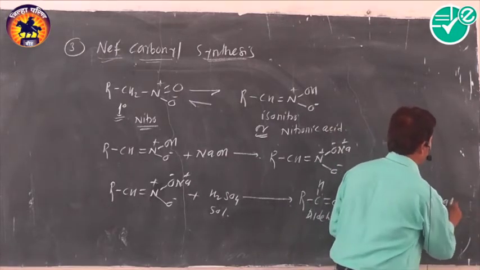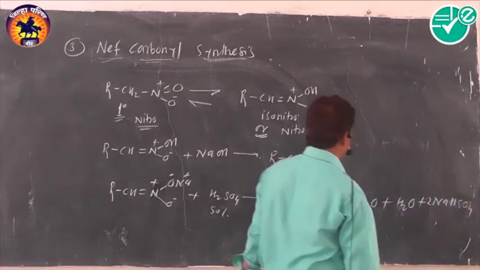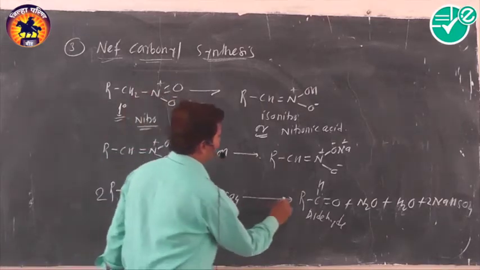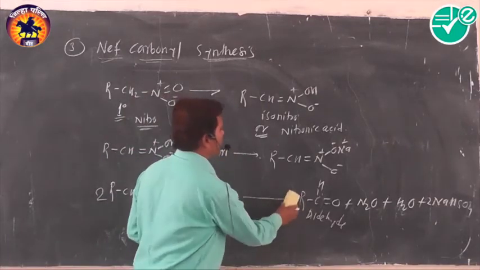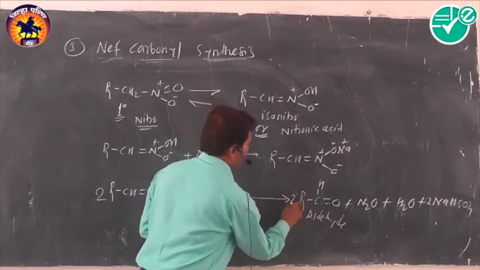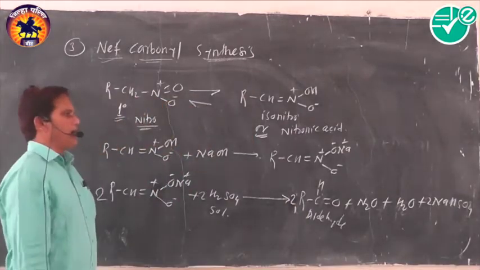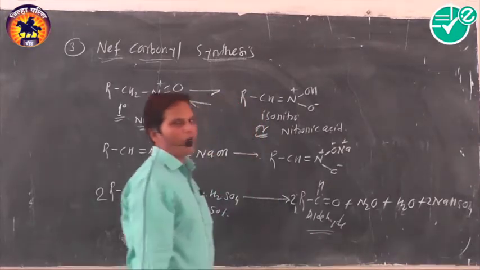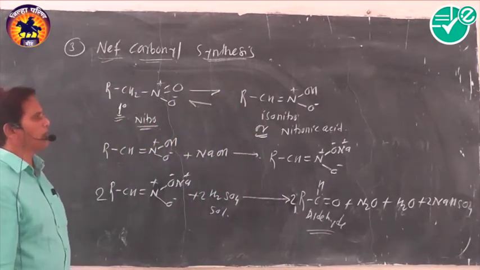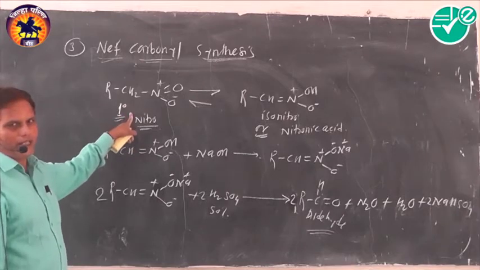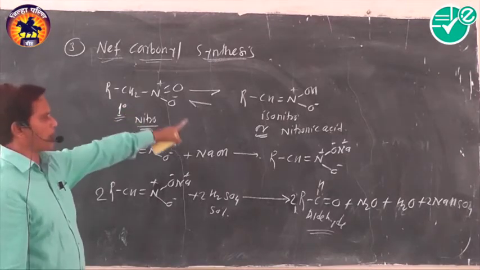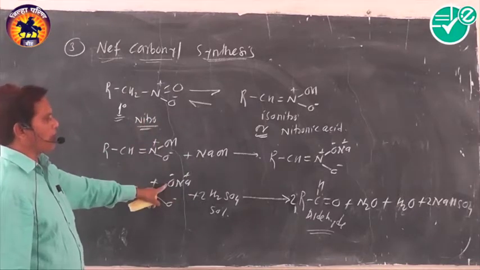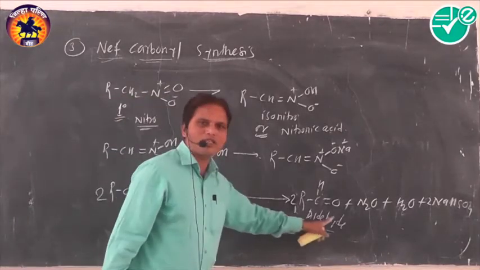What is the name of the compound? Sodium bisulfate, NaHSO4. Such type of compound is formed. Two molecules of the sodium salt are used, and we get two molecules of aldehyde. As the aldehyde is formed as a product, we can call the reaction a carbonyl compound synthesis, because aldehyde is a carbonyl compound. It means that the sodium salt of primary nitroalkane, when subjected to hydrolysis, produces aldehyde.